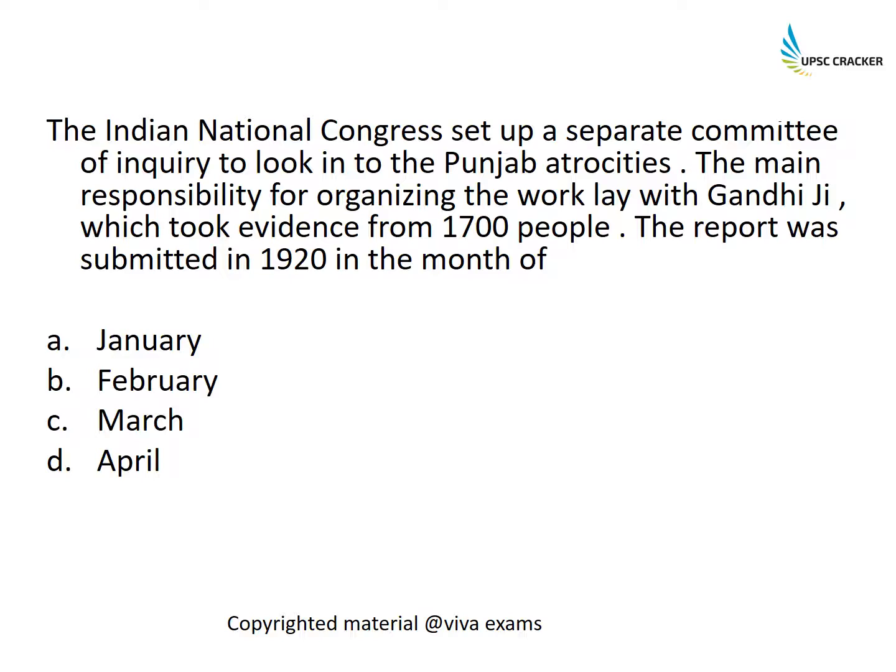The Indian National Congress set up a separate committee of inquiry to look into the Punjab atrocities. The main responsibility for organizing the work lay with Gandhiji, who took evidence from 1700 people. The report was submitted in 1920 in the month of?